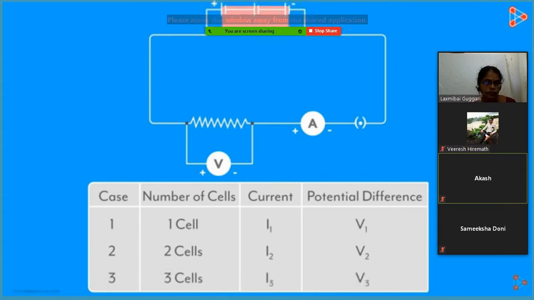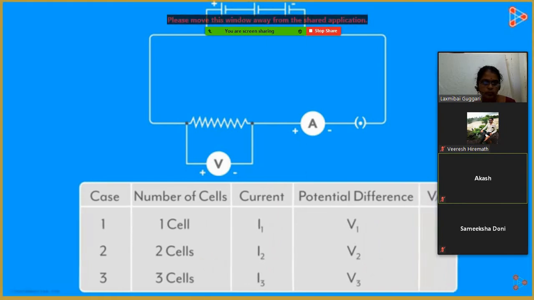You will notice that as the number of cells increases, the current as well as the voltage increase. But are they increasing proportionally? To know that, we add an additional column at the right which calculates the value of V over I for each case. You will notice that the ratio of potential difference to the current in each case will be approximately equal.